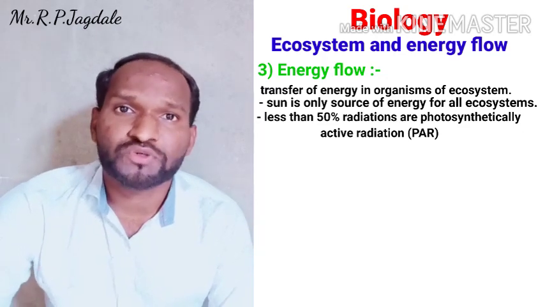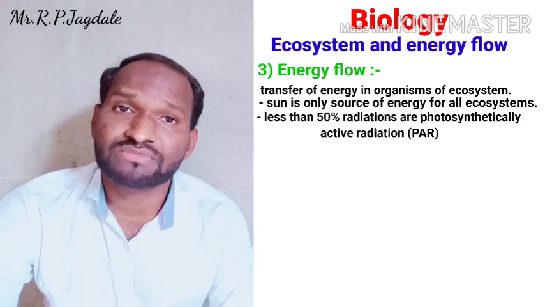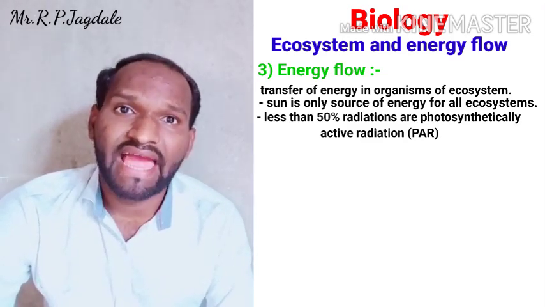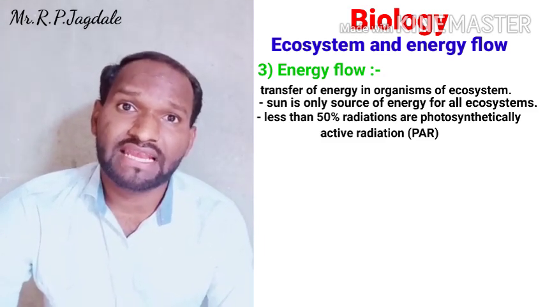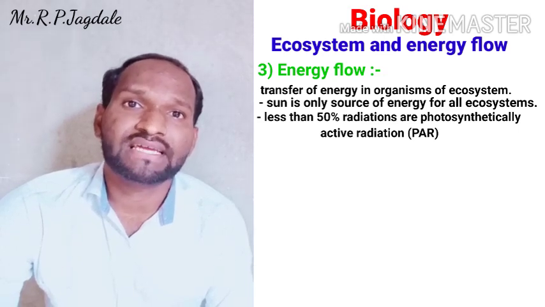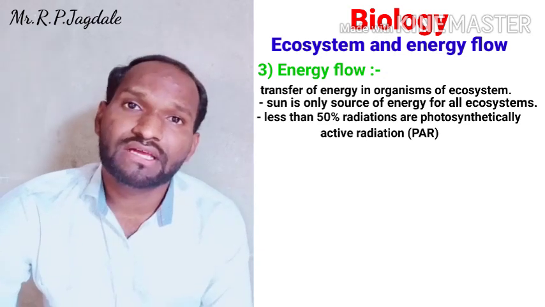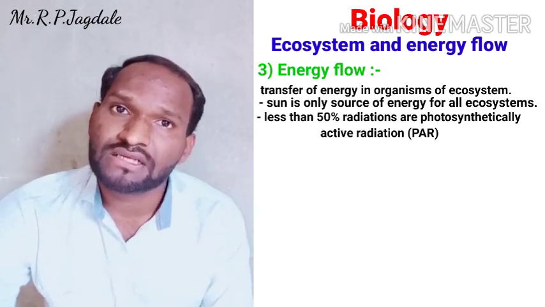So for photosynthesis, radiations must be there. These are called photosynthetically active radiations. And out of 100%, less than 50% is photosynthetically active radiations. Now only this less than 50% is available for photosynthesis.